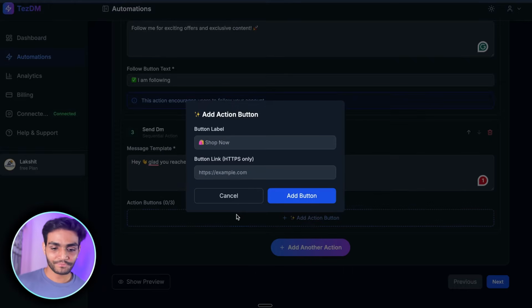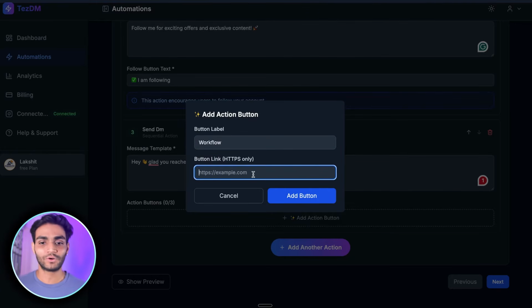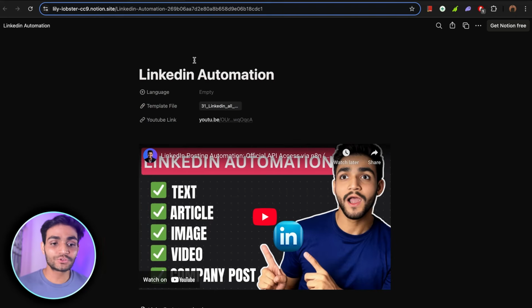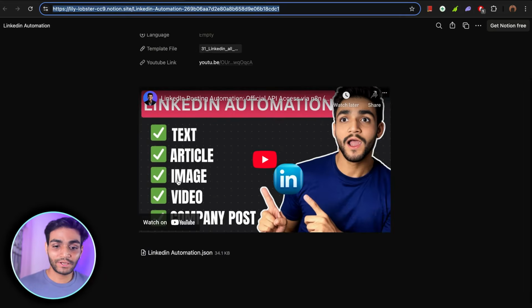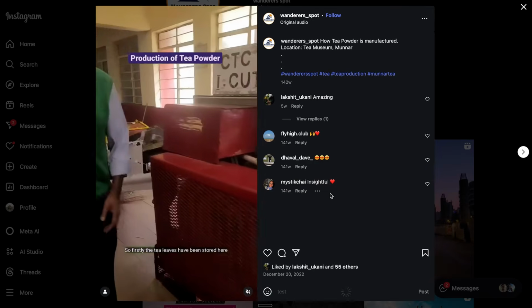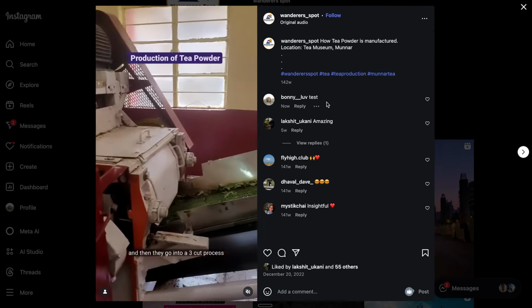So now we'll give some button name. Let's say in my case, I want to give workflow. Okay. So let's write workflow and I can give a link over here. You can maintain this workflow anywhere you want. For my convenience, I have used Notion over here. I have a Notion link which I'll be using, in which I am giving my YouTube video as well. I am giving my workflow as well to download and many more things. I can keep it over here.